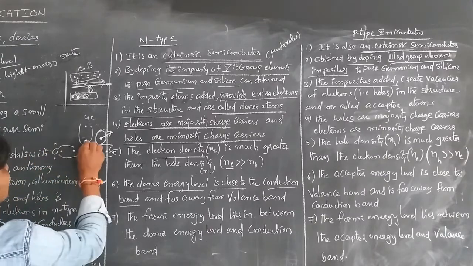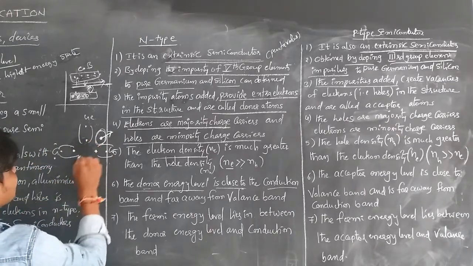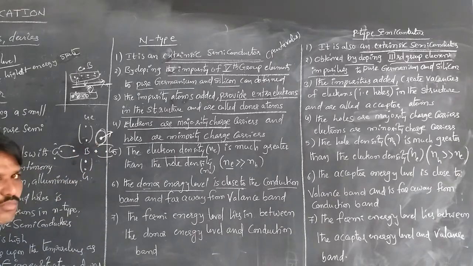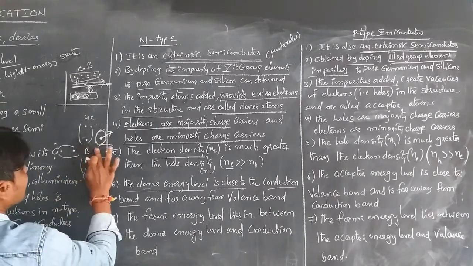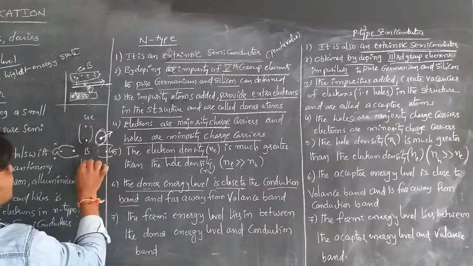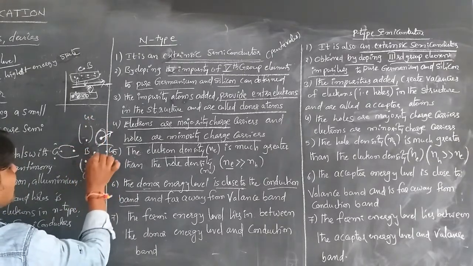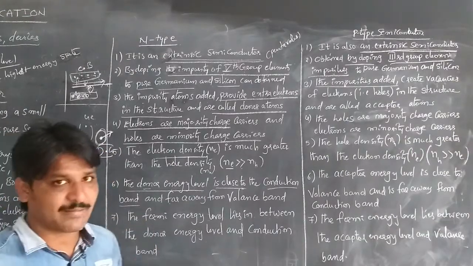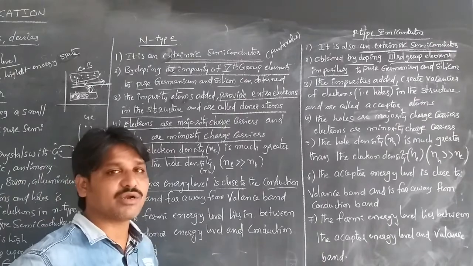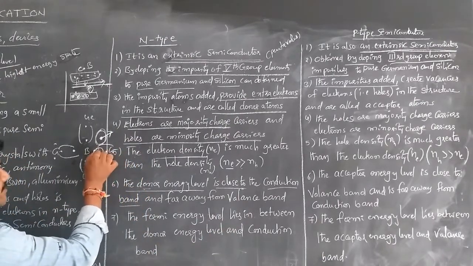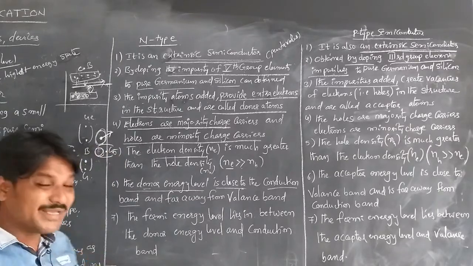Here germanium has 4 electrons. Consider boron, which has 3. So germanium makes a bond with the boron, and in one of the bonds there is no electron which is ready to accept and make the bond. If there were an electron, the germanium would be ready to accept it, to make the bond and be stable.